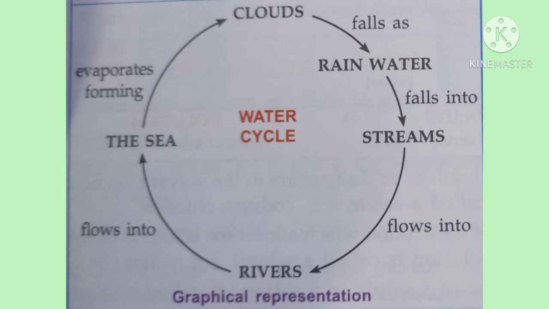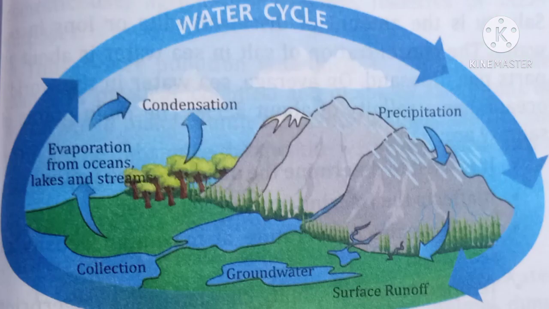Now we discuss transpiration. Plants take in water from the soil to prepare their own food and also for other life processes. They release excess water into the air in the form of water vapor by the process of transpiration.